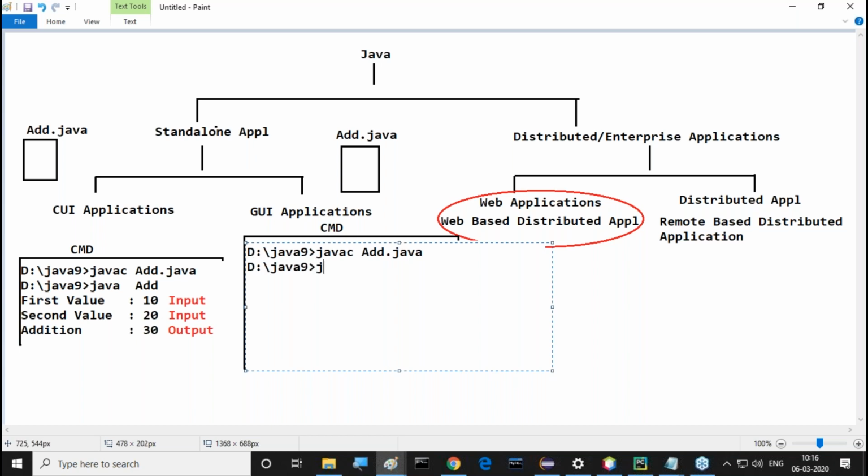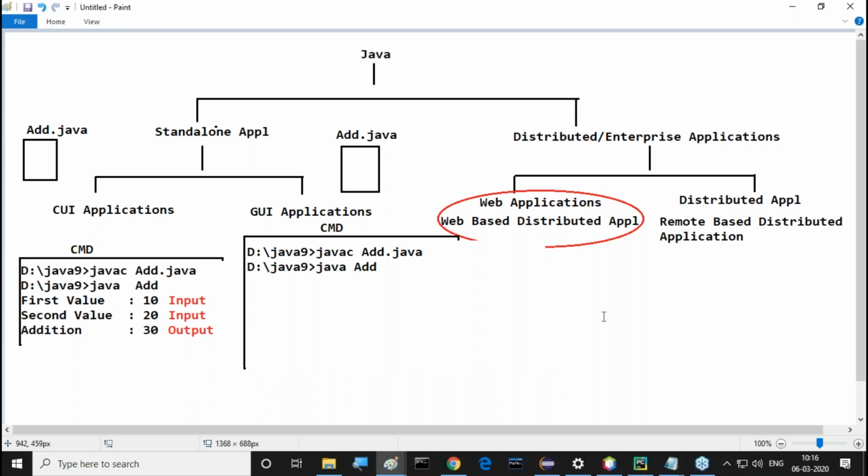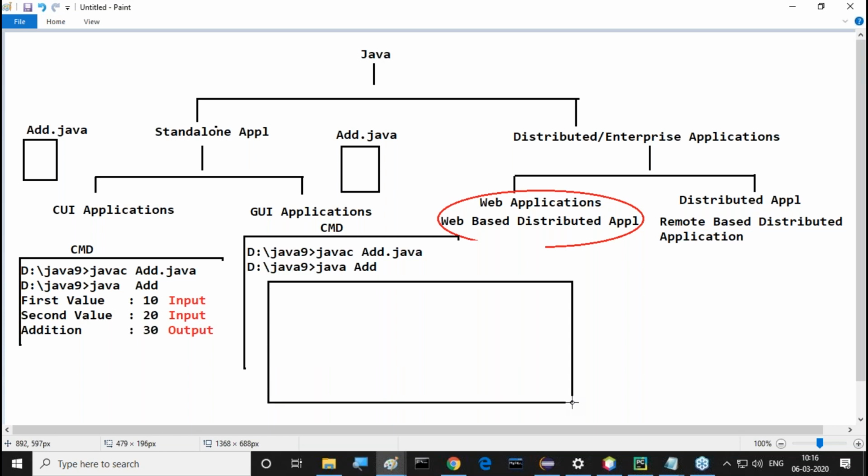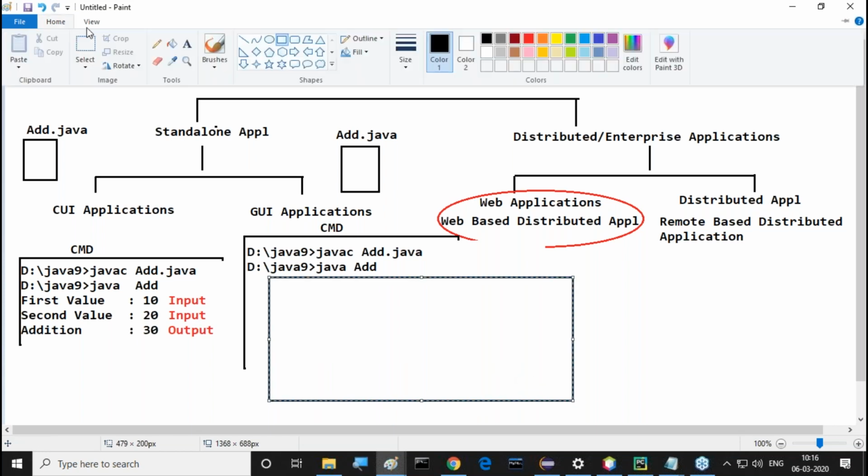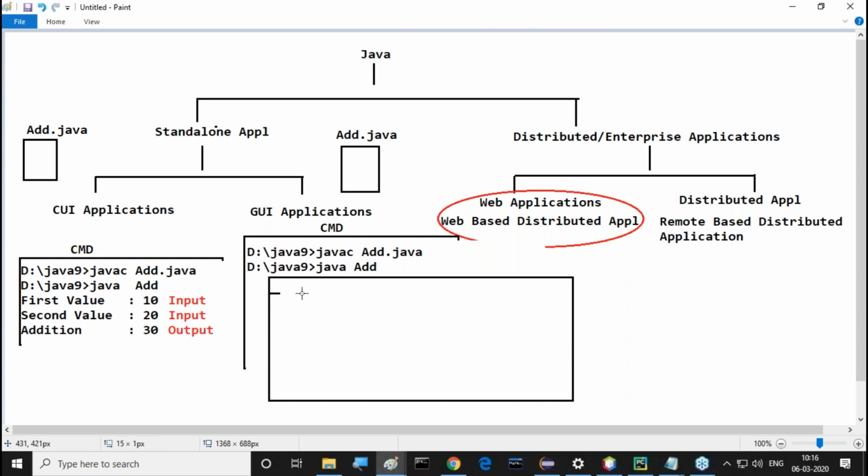Again, d:/Java9. Then java space add. Observe carefully. When I provide java space add on the command prompt, automatically a window opens. Here a title bar exists for this window. This is the close option, this is the maximize option, this is the minimize option. Minimize, maximize and close options all exist for this window.